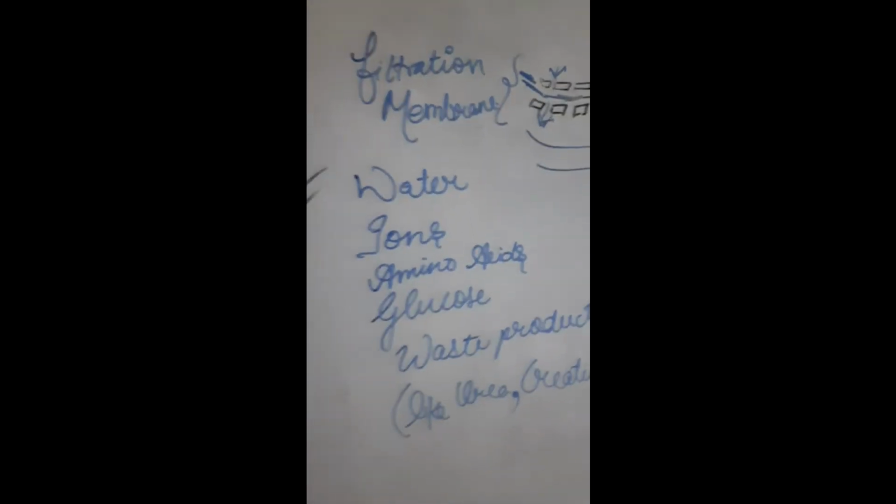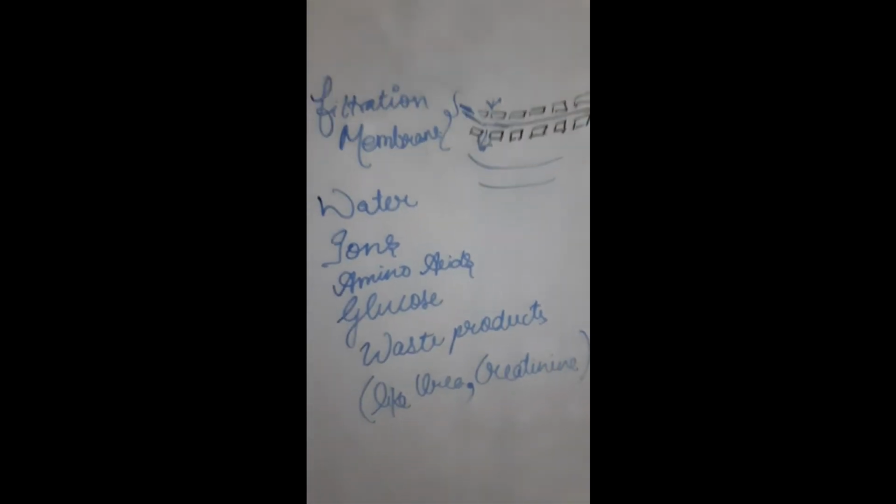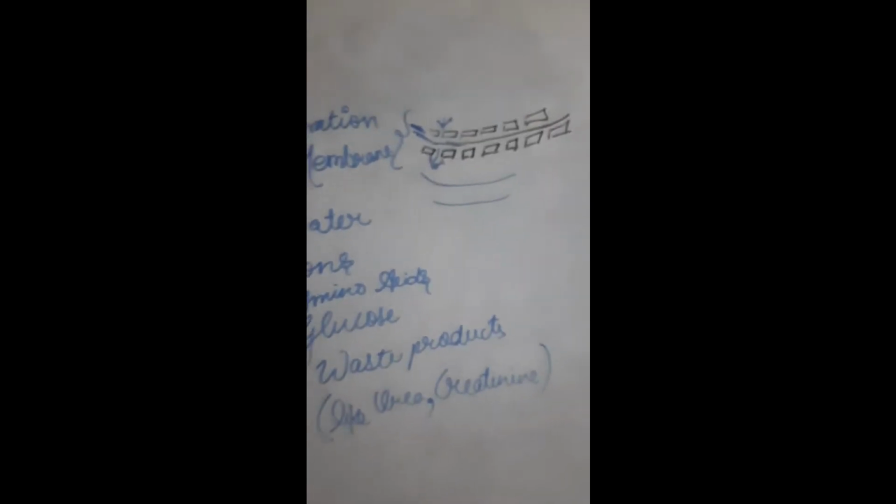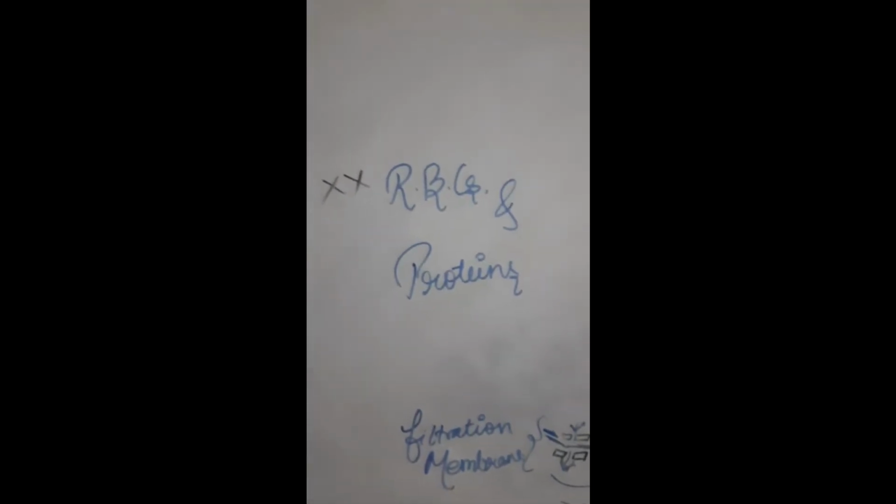The things that pass normally through this filtration membrane are water, ions, amino acids, glucose, and waste products like urea and creatinine. The substances which do not pass through this layer are RBCs and proteins.